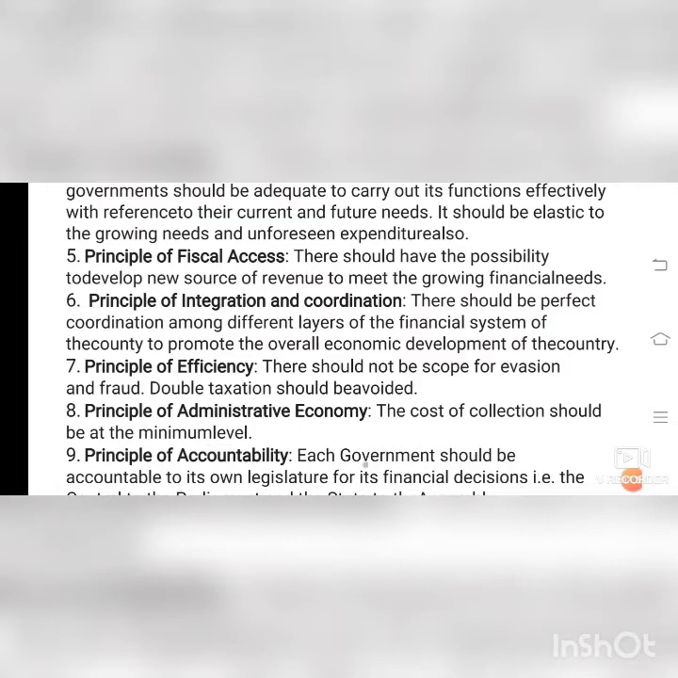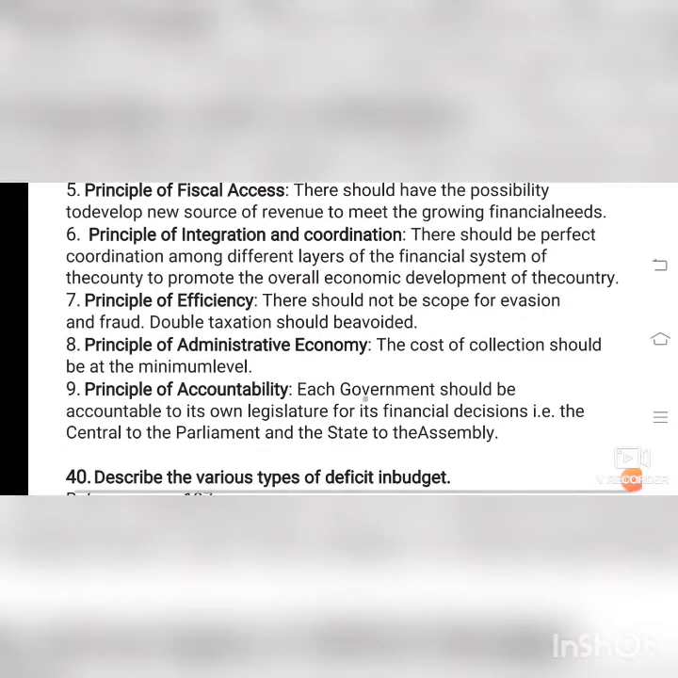Principle of accountability. Each government should be accountable to its own legislature for its financial decisions. The central government should be answerable to the parliament and the state government should be answerable to the assembly. For example, our chief minister, Mr. Edappadi Palaniswamy, must be responsible for answering to the state assembly.